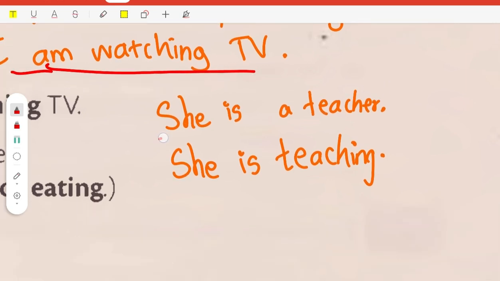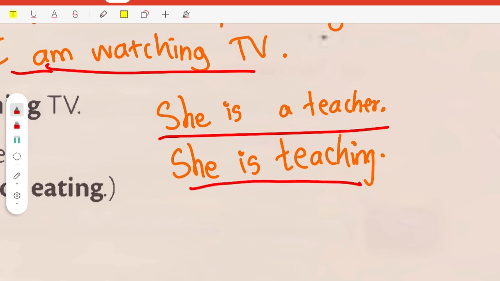Okay, so for example, "she is a teacher." If you say this, maybe at that time she's not teaching. She's just a teacher, just giving information. But if you say "she is teaching," that means she is doing the action of teaching. When you say "she is teaching," that means she is still doing that action.